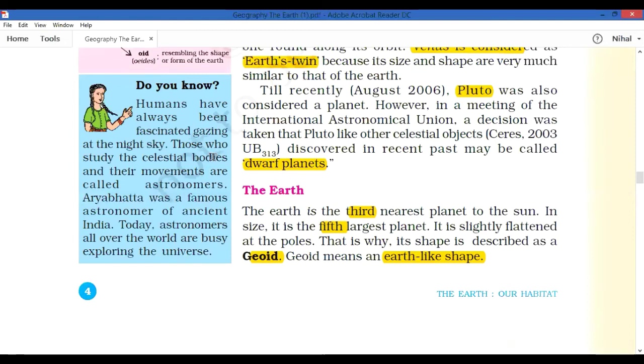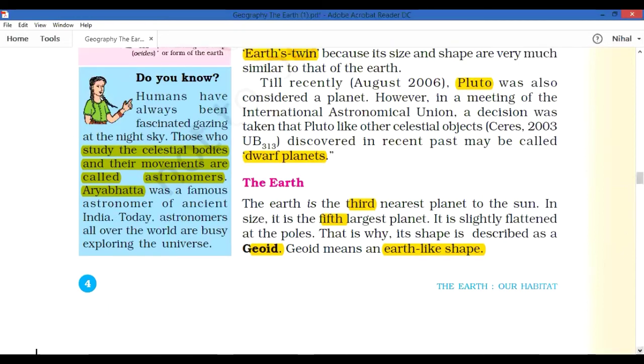Dear children, please listen while reading the textbook. What is given in the boxes, also read. That means most of the fill in the blanks or one word questions come from there. Those who study about the solar system and the celestial bodies are known as astronomers. In India, Aryabhatta is considered one of the famous astronomers of the ancient period. So while reading the textbook, please read all the points given in the boxes.